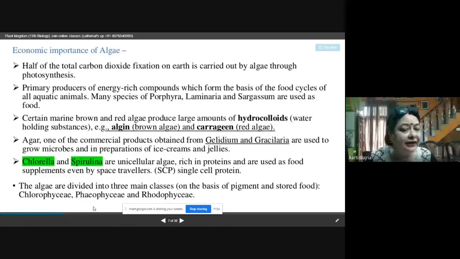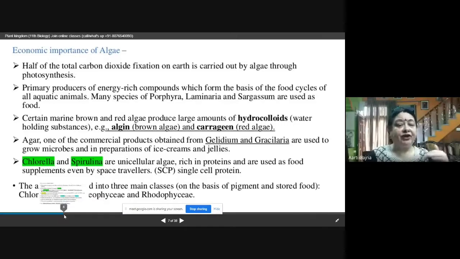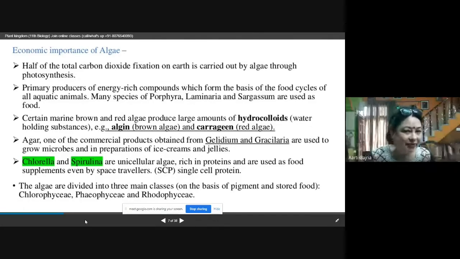Now the algae can be divided. We can further divide Thallophyta into three main classes based on their pigments. What pigments are present in their body and what is the stored food in their body. So based on the pigments, they can be divided into three main classes.